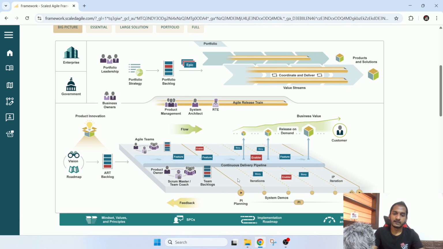Once the sprint starts, we will have a daily meeting for the Agile team members. Sometimes the Scrum Master will join, but the product owners or business owners, system architect and RTE will not join. The Scrum Master will join to facilitate, to help with the process and to help organize things. So sometimes the Scrum Master can join, or else only the Agile team. For each team, let's say we have 5 teams in our Agile Release Train, each team will have their own daily meeting.